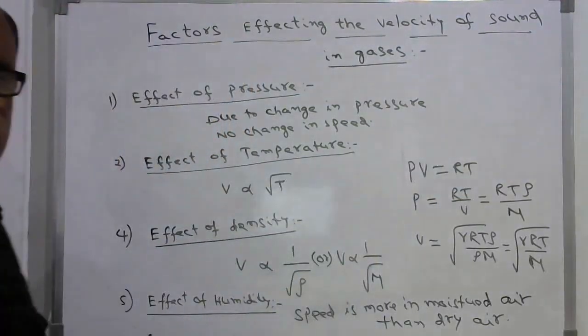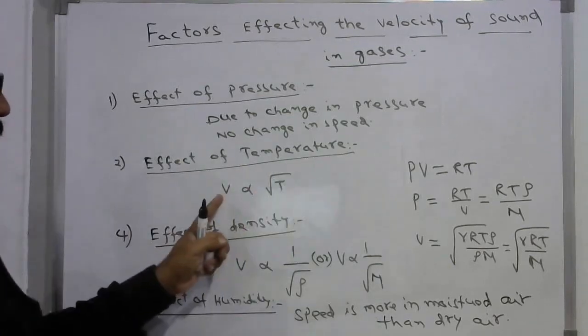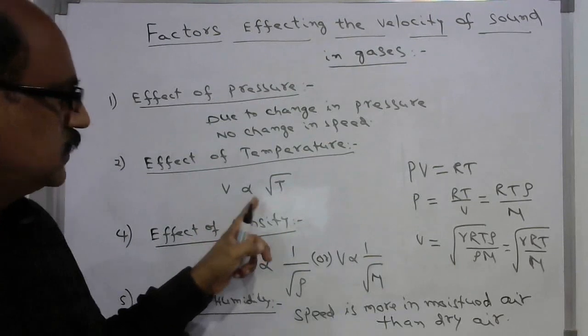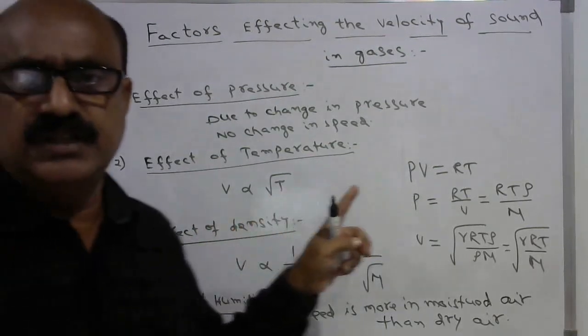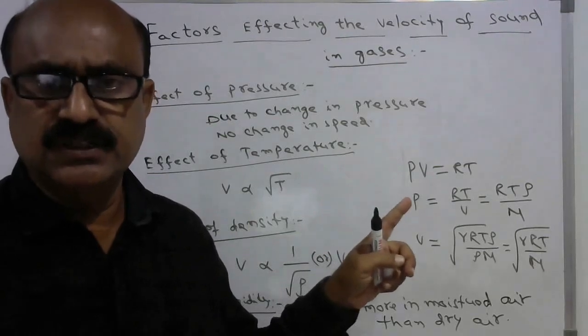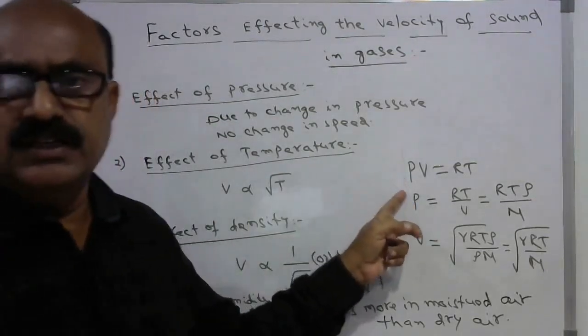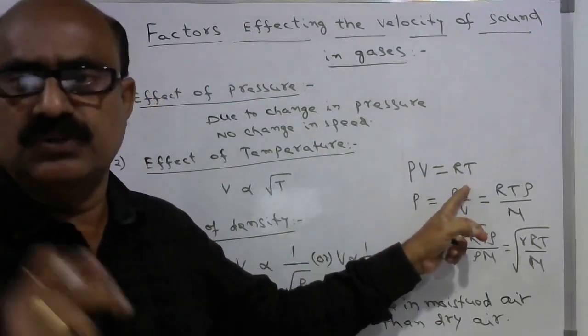Another important factor is the effect of temperature. The speed is directly proportional to the square root of the absolute temperature, or the temperature in Kelvin scale. According to the ideal gas law, PV is equal to RT for 1 mole of gas.